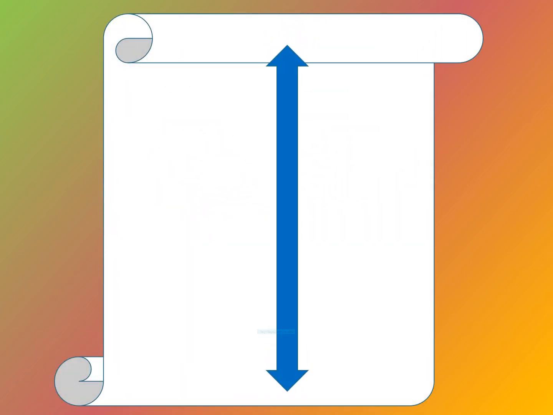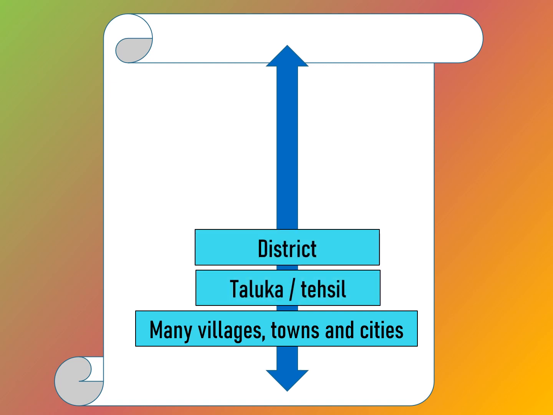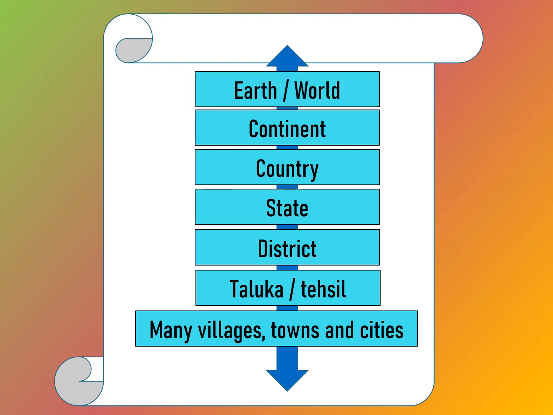So, many such villages, towns, and cities make a taluka. Many talukas make a district. Many districts make a state. Many states make a country. Many countries make a continent. And many continents make the earth or world as we call it.